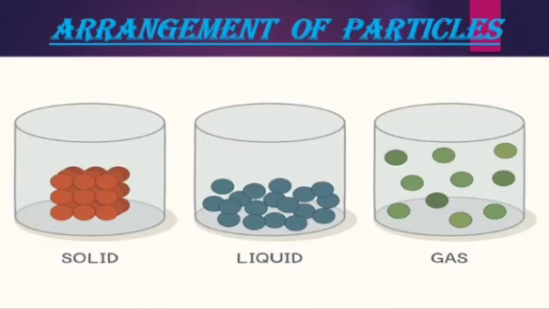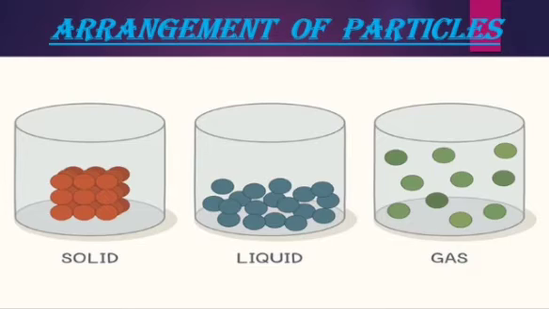Then look at the third picture. You can see the arrangement of particles in gas. Gases are substances in which the particles are very loosely packed. So when you see the particles in solids and liquids, and then compare it to the particles in gas, you can make out that the particles in gas are very loosely packed.